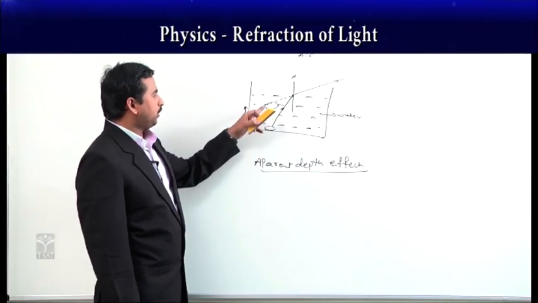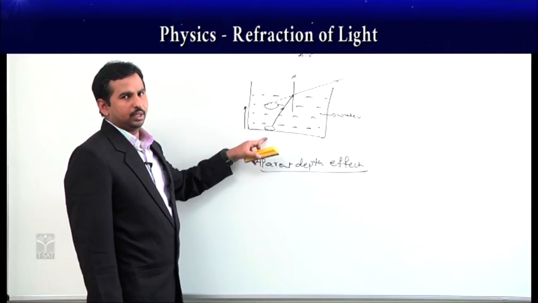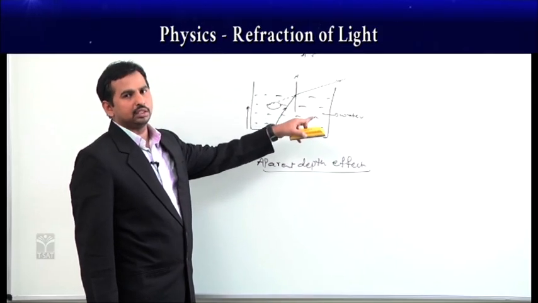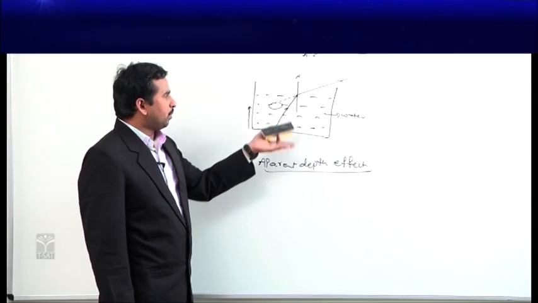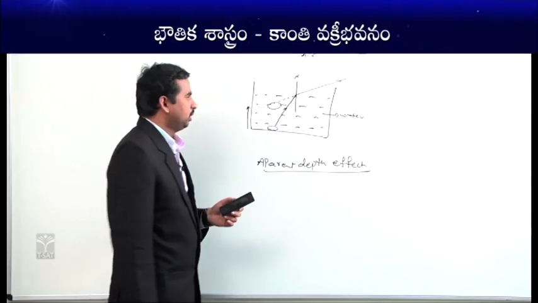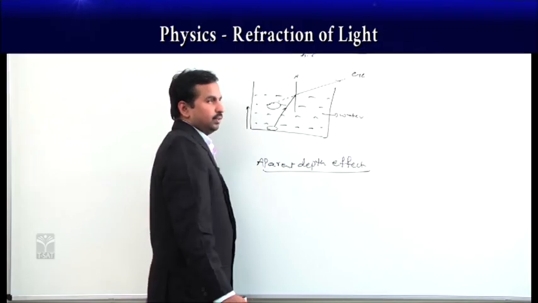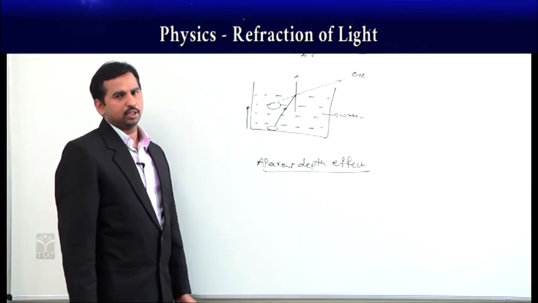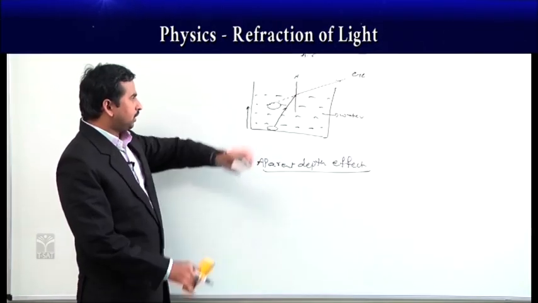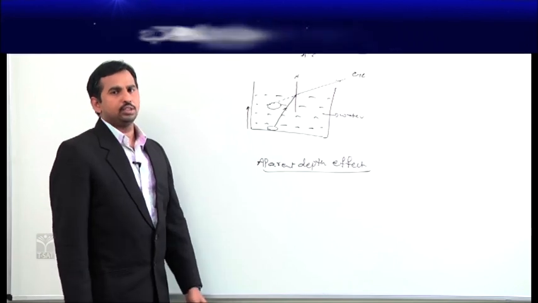Whenever you take a coin at the bottom of a beaker with water, the coin appears to be raised because of the refraction effect, as we are seeing the coin through the air medium. This shift we call the normal shift.